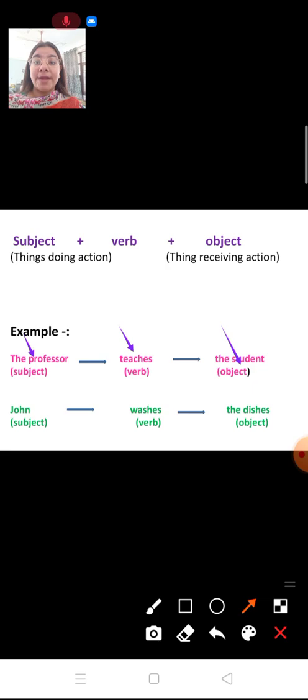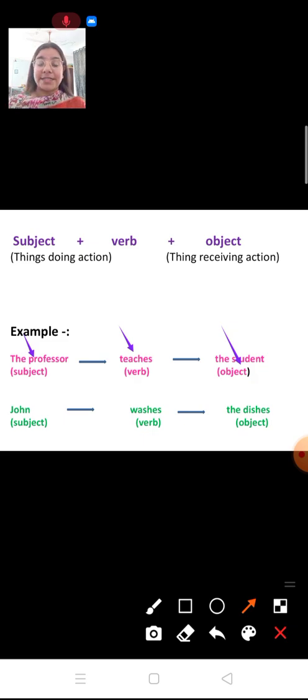And that's why this sentence is known as active voice, because the professor is the subject and the main focus is on the subject, because we are introducing the professor first. So here we get to know the professor teaches students.